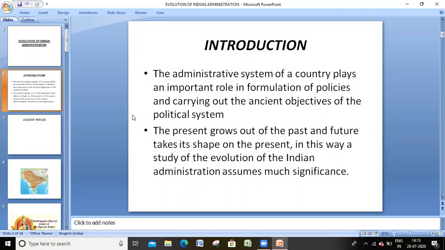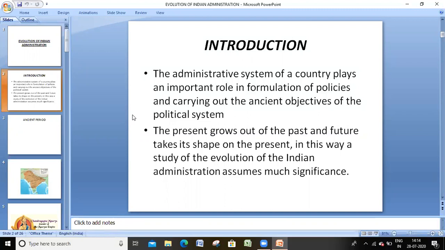So any administrative system of any country will play a key role regarding formulation of policies or decisions and carrying out the ancient objectives of the political system, and it will continue and carry the ancient objectives from past records.